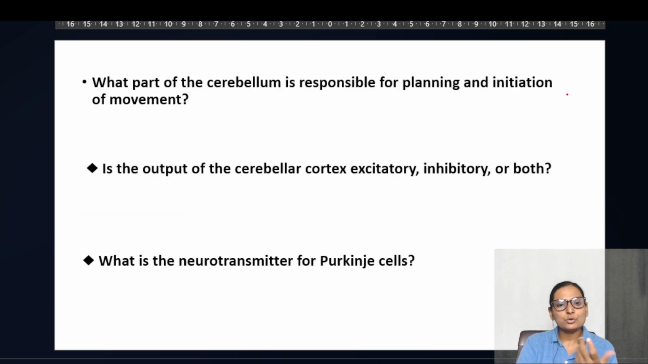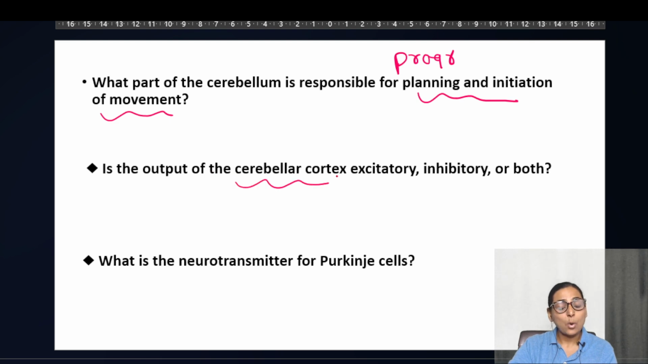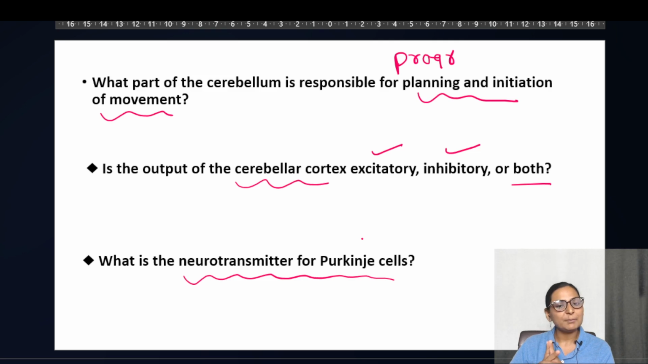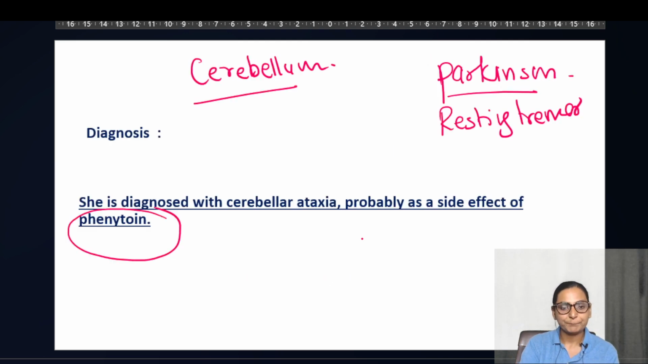Now, with this point, you must remember what questions can come to you. Which part of the cerebellum is responsible for planning and initiation of movements? So, planning and programming of movements. Is the output from the cerebellar cortex excitatory, or is it inhibitory, or can it be both? And what is the neurotransmitter of the Purkinje cells? These are the probable questions which can be asked. In today's video, we are going to have a very short discussion, and I'm going to elaborate the cells and the circuit in the subsequent lecture.